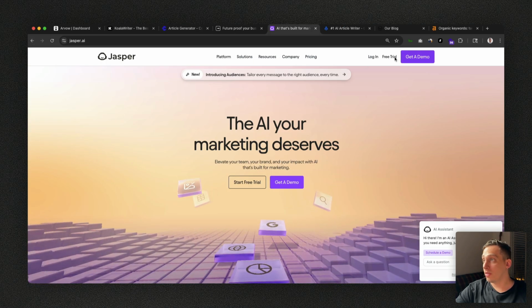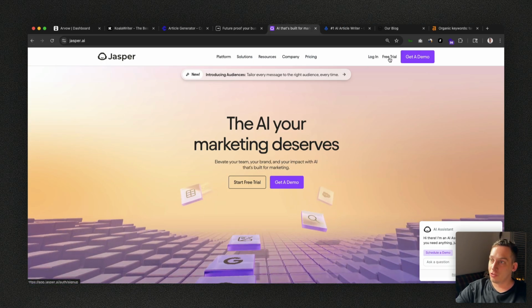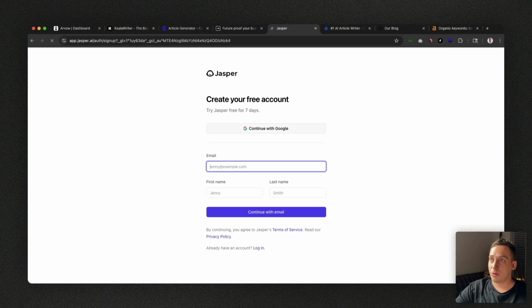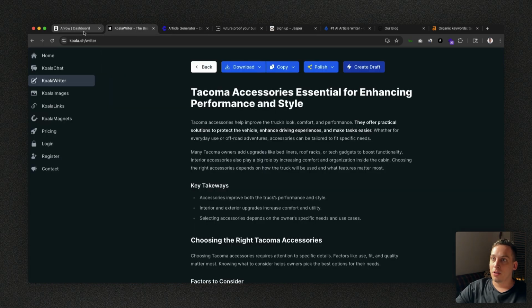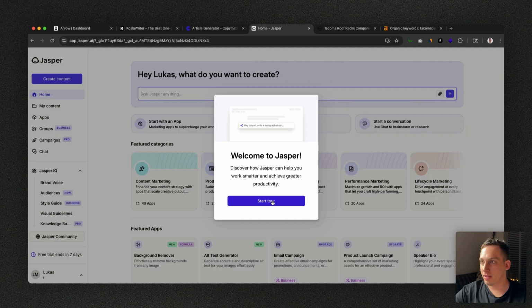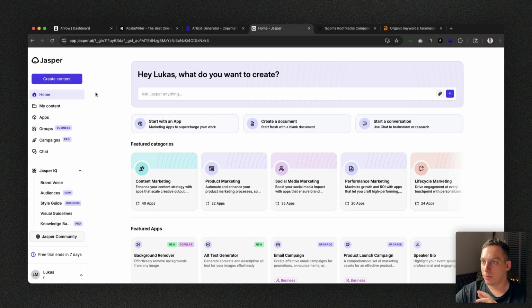Then we're going to start off with Jasper, which does offer a free trial. So thank you so much, Jasper, for that. Jasper, Copymatic, Koala, and Arvow offer free trials, which is very important in terms of trying this out and seeing if this is the right thing for you. All right, and now since we're inside of Jasper, we can start the tour.